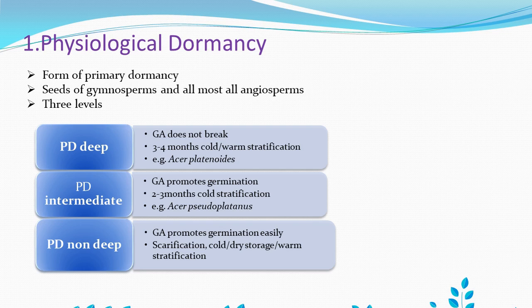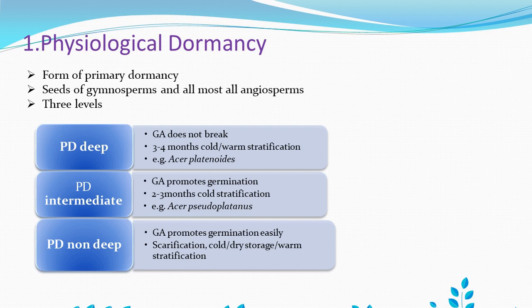In almost all gymnosperms and most angiosperms, this type of dormancy is very common. It is commonly noted in Arabidopsis, Helianthus, Nicotiana, Lycopersicon, Avena, and several other crops with physiological dormancy.